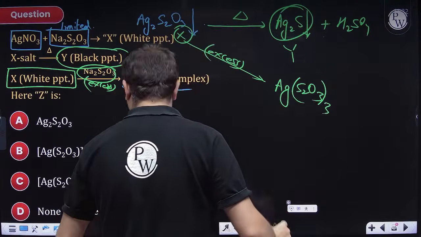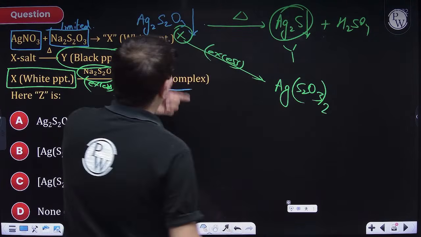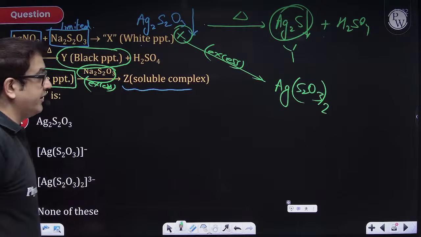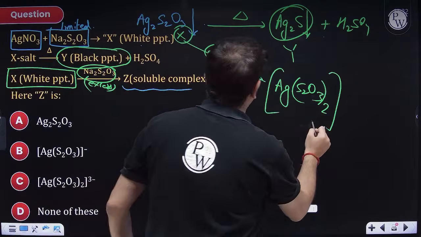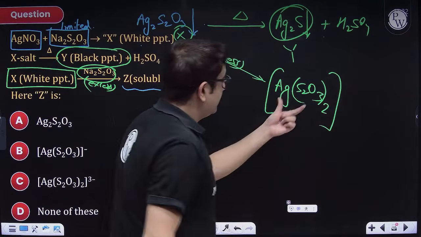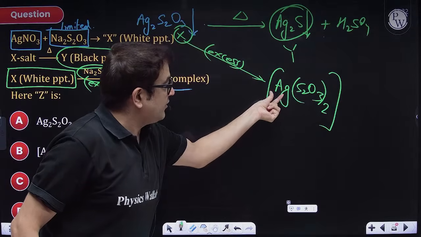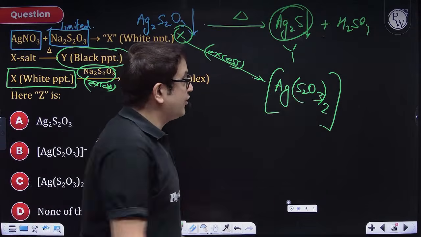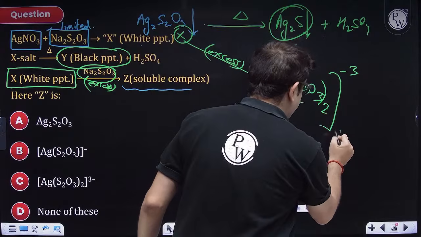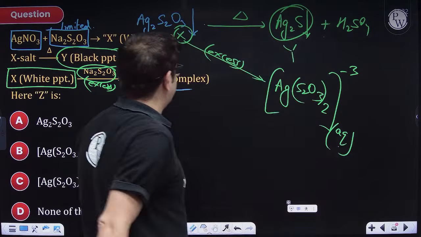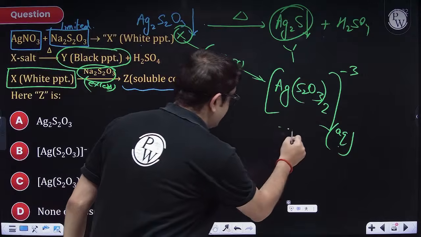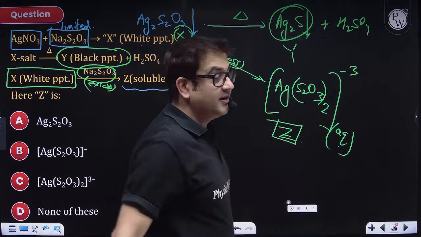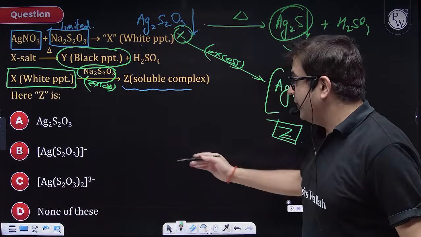Actually three of one more, one it is already having, and one more it is accompanied, and one ion is having 2 minus. So overall I have +1 oxidation state of silver and -4 of this, so overall charge will be -3, and because of formation of this soluble complex, which the question is mentioning as Z, the precipitate gets dissolved. So what will be your answer, sir?